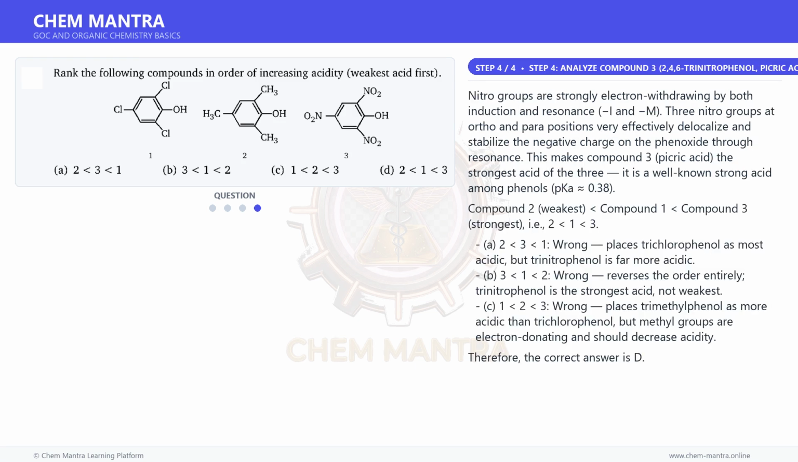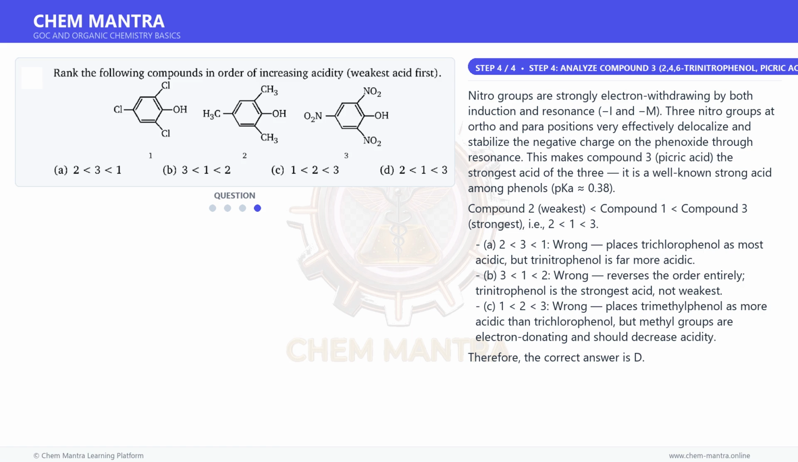And for the final step. Nitro groups are strongly electron withdrawing by both induction and resonance, I and M. 3 nitro groups at ortho and para positions very effectively delocalize and stabilize the negative charge on the phenoxide through resonance. This makes compound 3, picric acid, the strongest acid of the 3. It is a well-known strong acid among phenols, pKa 0.38.